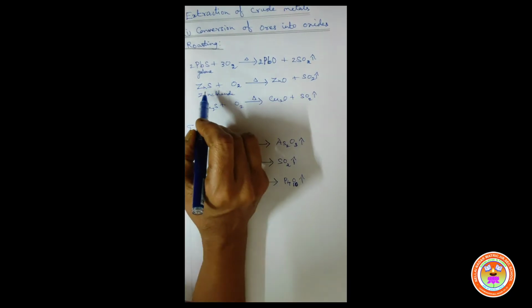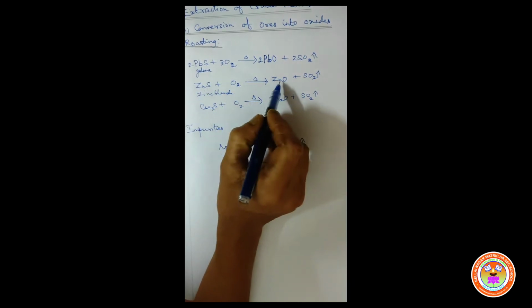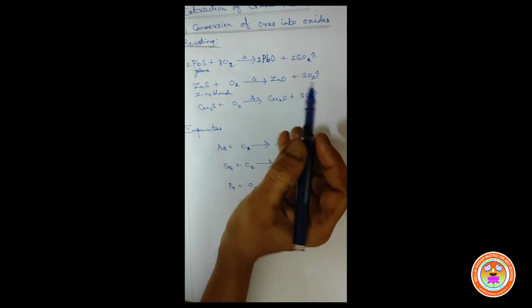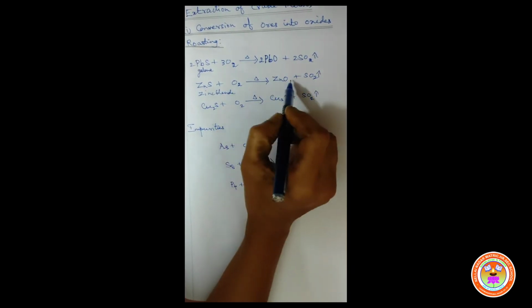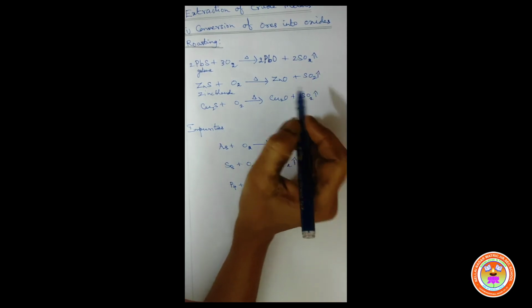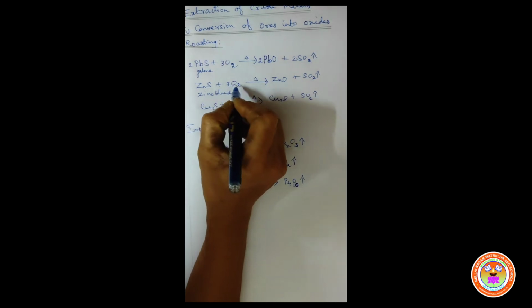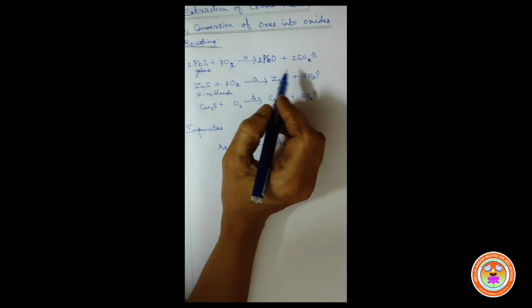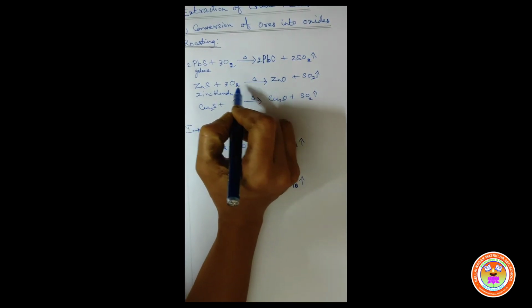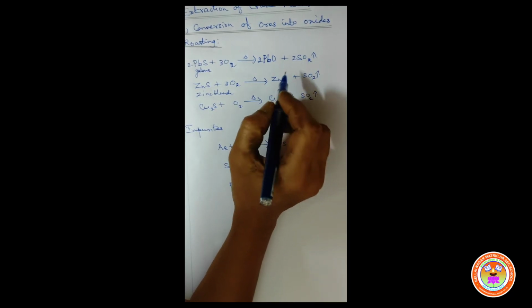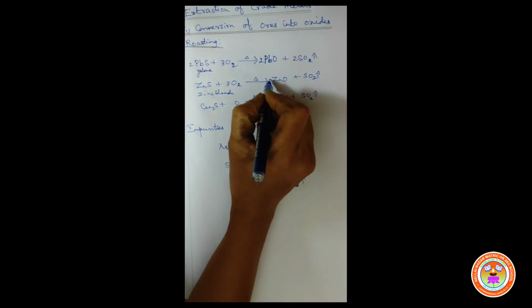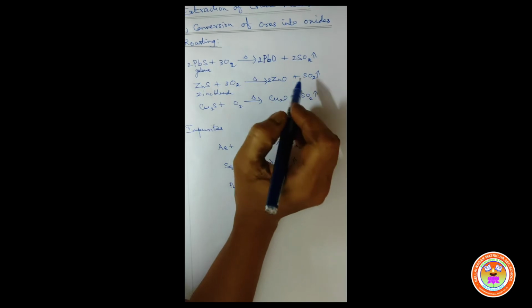Then the second equation, zinc blende. 1 zinc, then 1 sulfur. Then oxygen atoms 2, that side also 3. Here also if you write 3 before O2, only then can we balance the equation easily. 6 oxygen atoms, whereas that side only 3. So we can write 2 before ZnO.